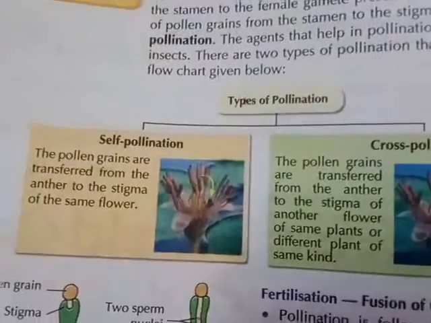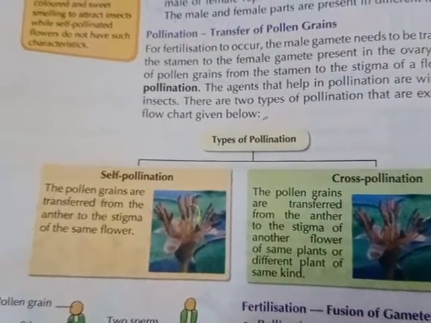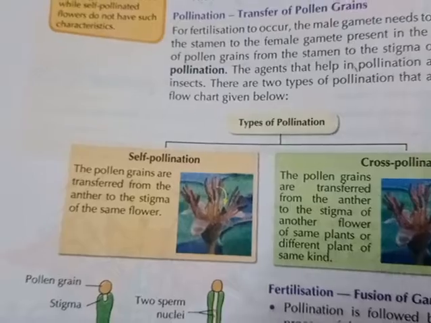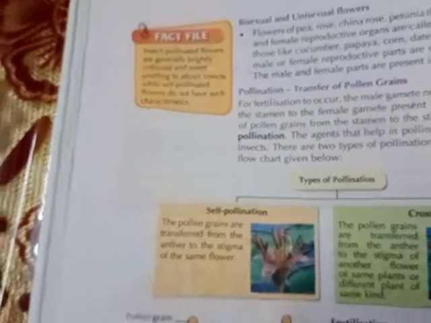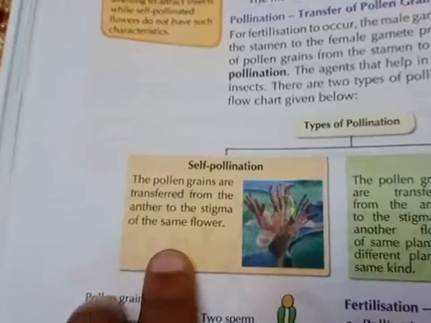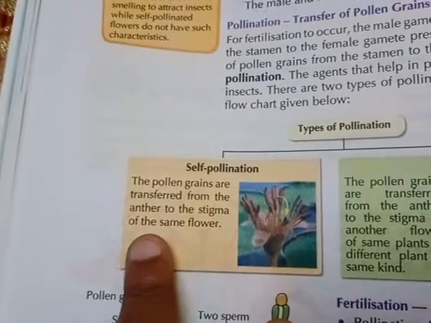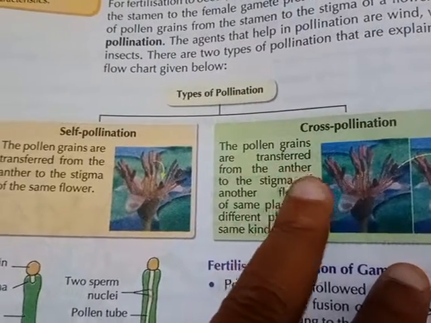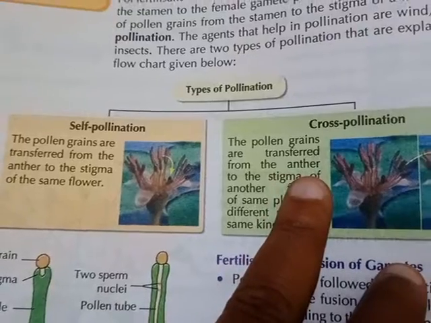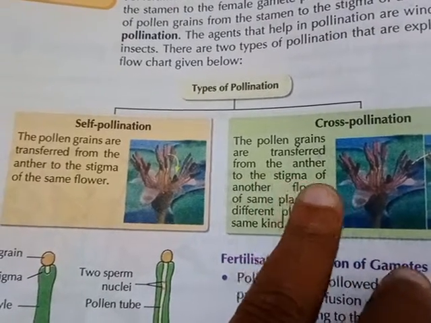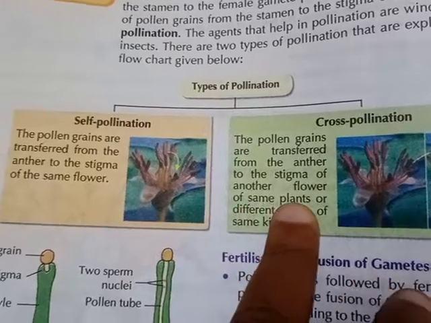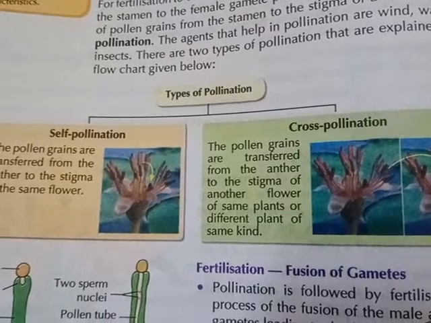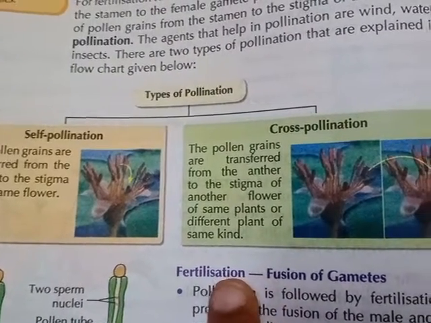Here are the types of pollination: self-pollination and cross-pollination. In self-pollination, the pollen grains are transferred from the anther to the stigma of the same flower. If it is cross-pollination, the pollen grains are transferred from the anther to the stigma of another flower of the same plant, or a different plant of the same kind.